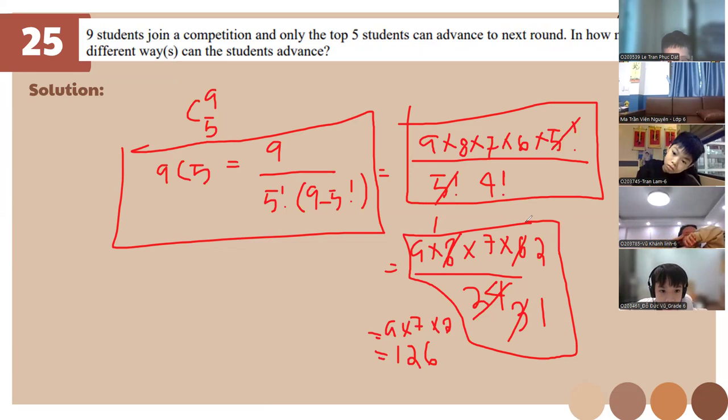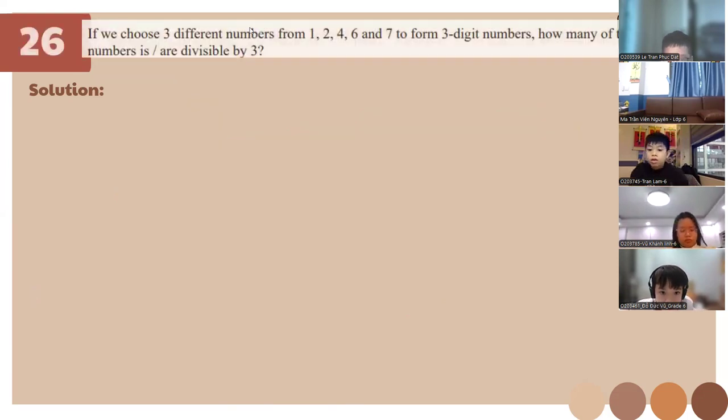So let's go over to number 26. If you choose three different numbers from 1 to 4, 6, and 7 to form numbers, how many of these numbers are divisible by 3? I think we can multiply and then add the numbers. I have an idea: 1 plus 2 plus 6. Remember the divisibility rule of 3, class?